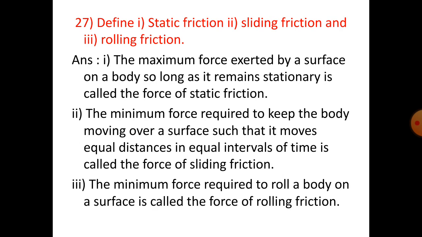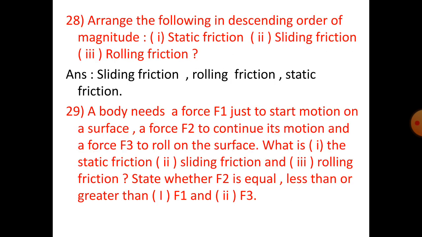Number 27. Define static friction, sliding friction and rolling friction. The maximum force exerted by a surface on a body so long as it remains stationary is called the force of static friction. The minimum force required to keep the body moving over a surface such that it moves equal distances in equal intervals of time is called the force of sliding friction. The minimum force required to roll a body on a surface is called the force of rolling friction.